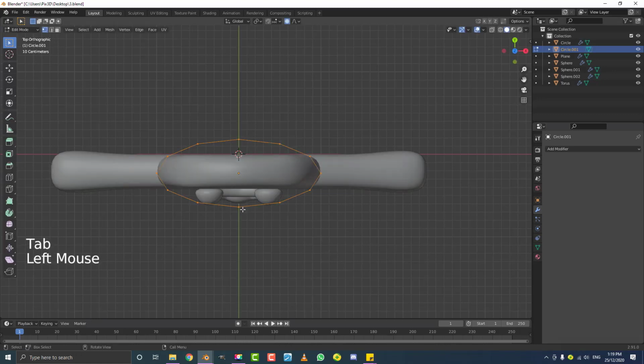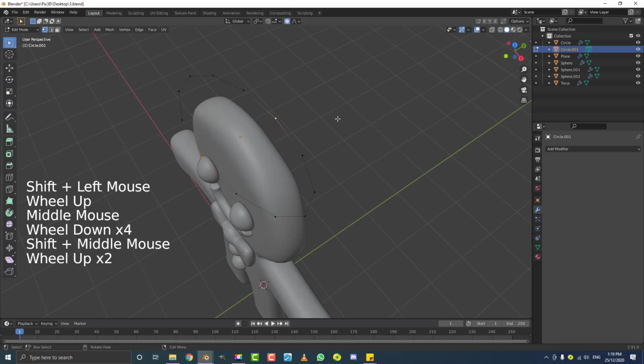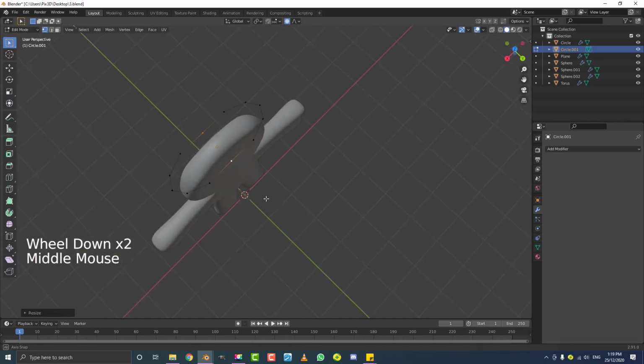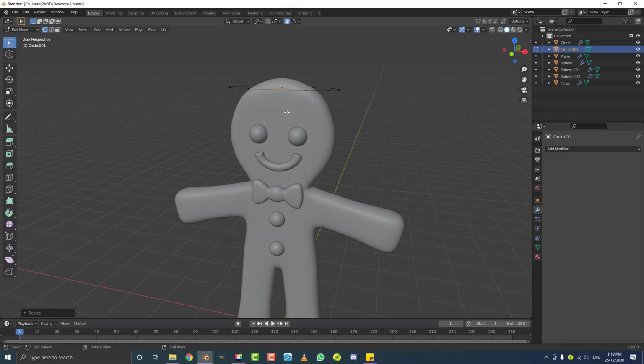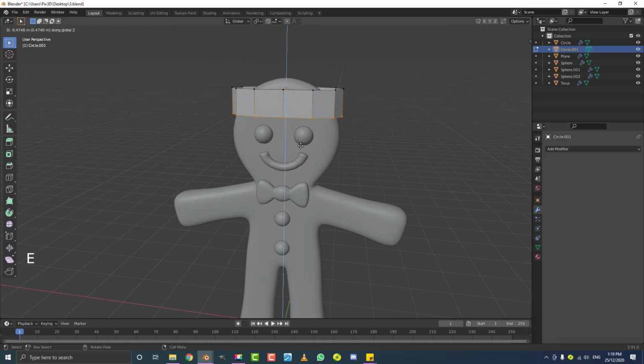Tab into edit mode, then select this vertex, and holding Shift, select this vertex, so just these two here. And with proportional editing enabled, we're going to go S, Y, and just scale that down on the Y a little bit more, just to flatten it. So just making it roughly the shape of the top of the head. And then we're going to disable proportional editing. We're going to hit A to select everything, then E to extrude, and then Z, and we're going to extrude it down to about here, just above the eyes.